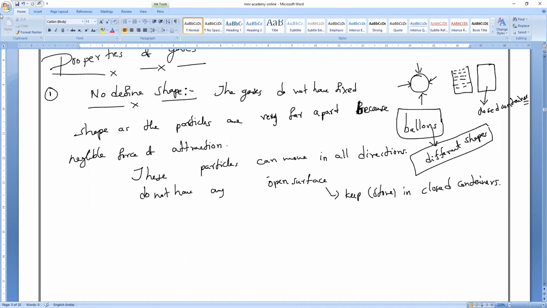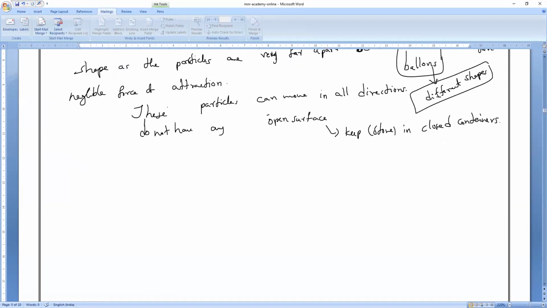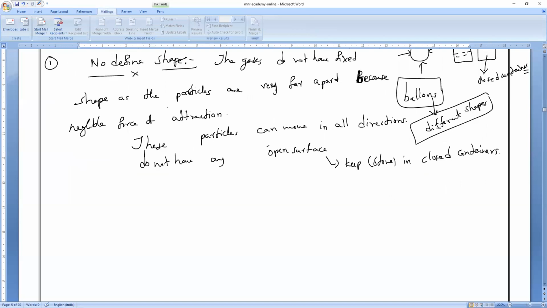Clear? Understood now? All of you? Next, they do not have any fixed shape, and they also do not have any fixed volume. So that is what you have to remember. For example, sir, how can you say no fixed volume?